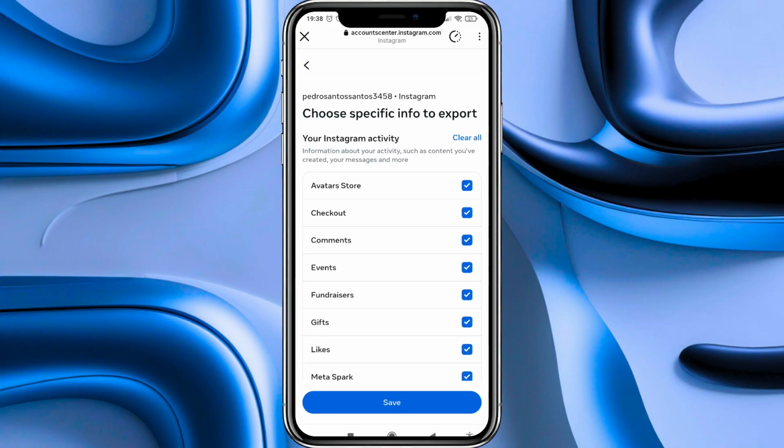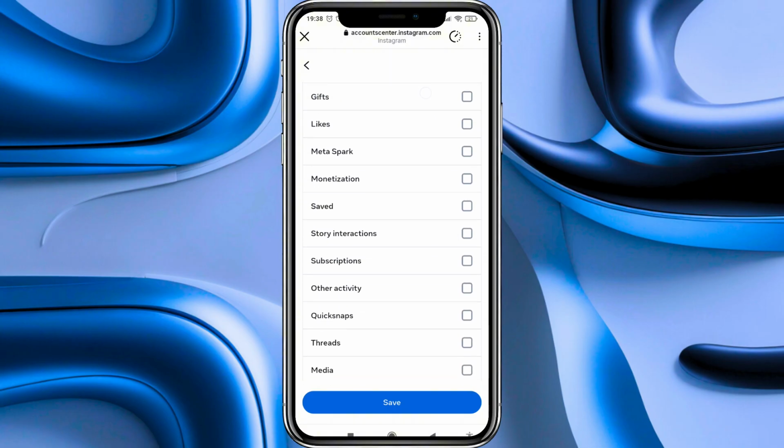Now first we are going to the top where it says your Instagram activity, and on the right of it, we press on clear all. Now we are going to start scrolling down until we see a section labeled media, and we have to select it. Then we press on the save button at the bottom.